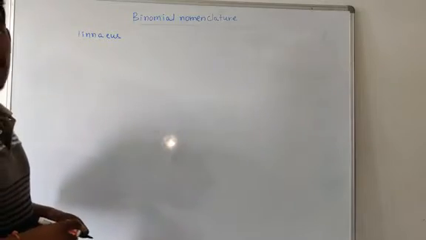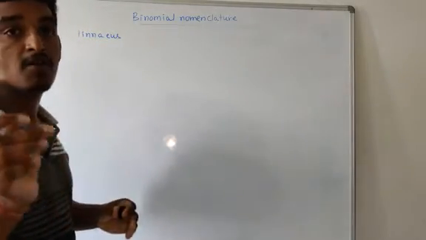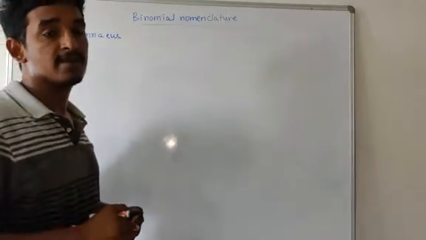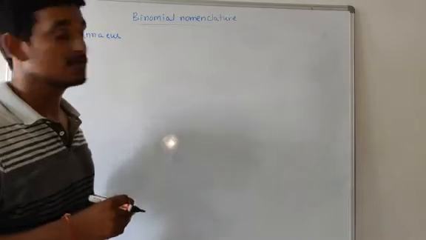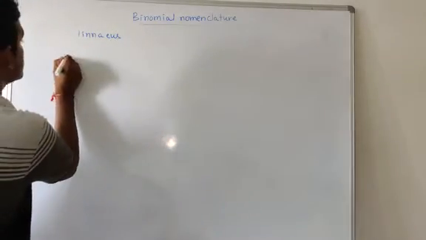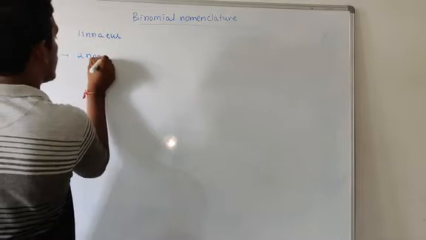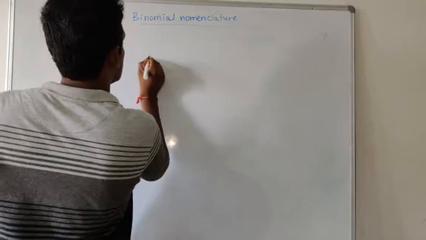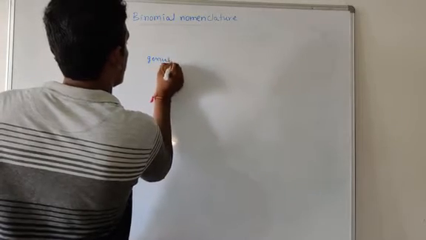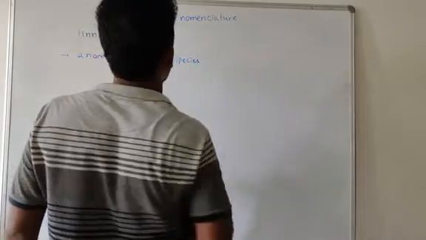So what about binomial nomenclature? According to binomial nomenclature, if you want to provide a scientific name to an identified organism, we should provide two names. It consists of how many names? Two names. One is the genus name and the other is the species name.